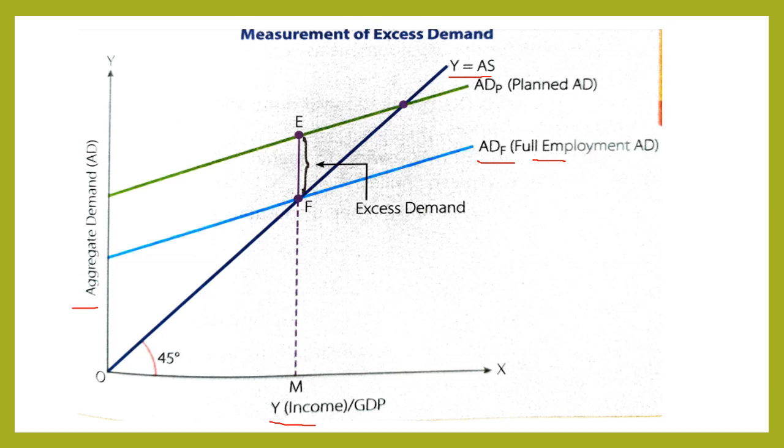So F is the point of equilibrium in the economy where AD is equal to AS and there is full employment in the economy. And ADP is the planned AD. It is the planned AD, but at this line we are not achieving equilibrium corresponding to full employment. So this vertical difference between ADP and ADF is known as excess demand.